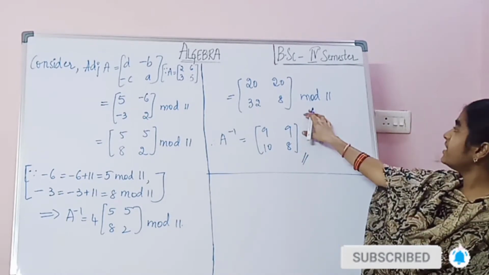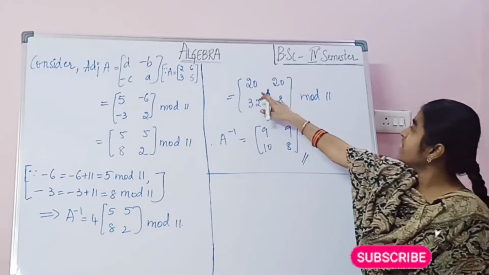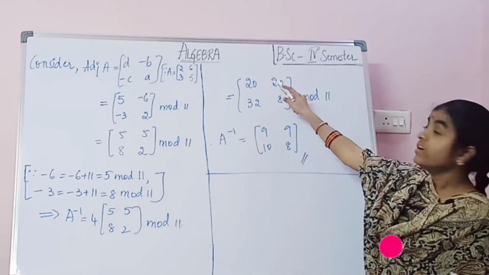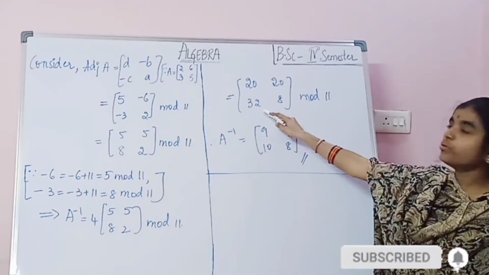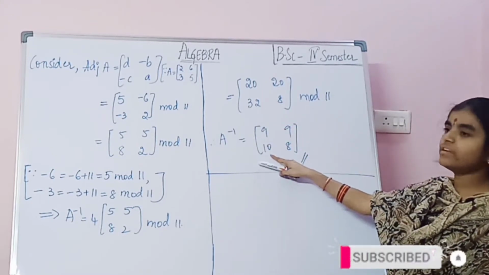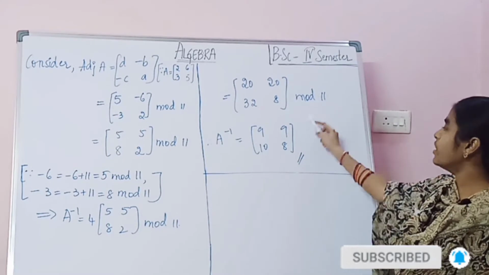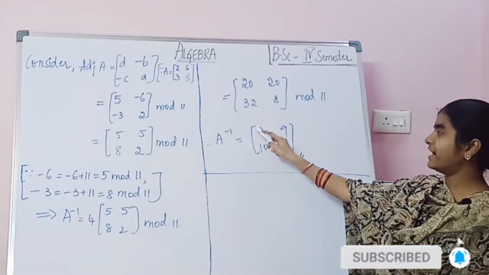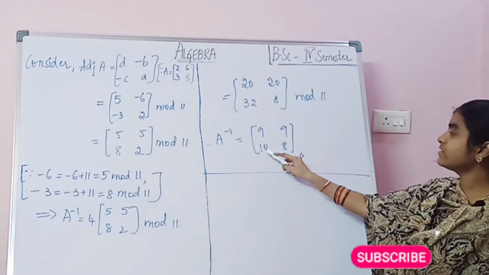Now we have to divide each value with 11. So divide 20 with 11. What is the remainder? 9 here. So again 20 with 11 gives 9. 32 with 11: the 11 twos are 22, what will be the remainder here? 10. Next, as 8 is smaller than 11, 8 should be as it is. Therefore A inverse equals the matrix [9, 9; 10, 8].